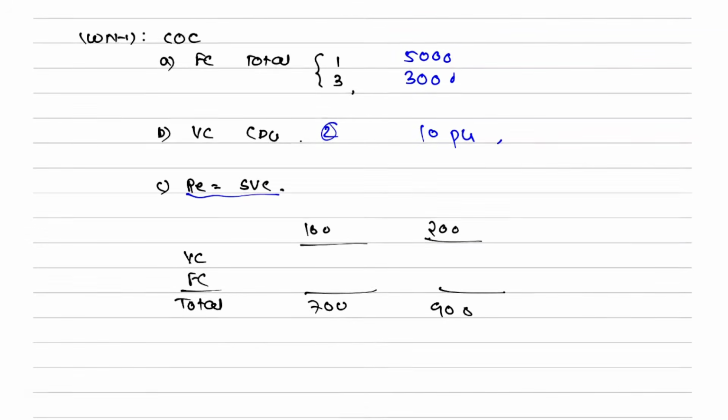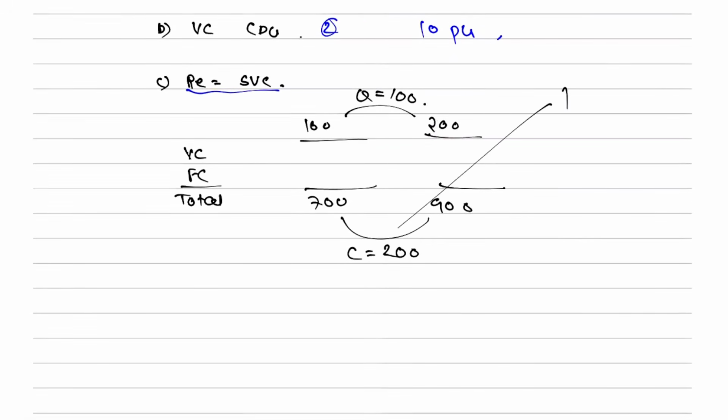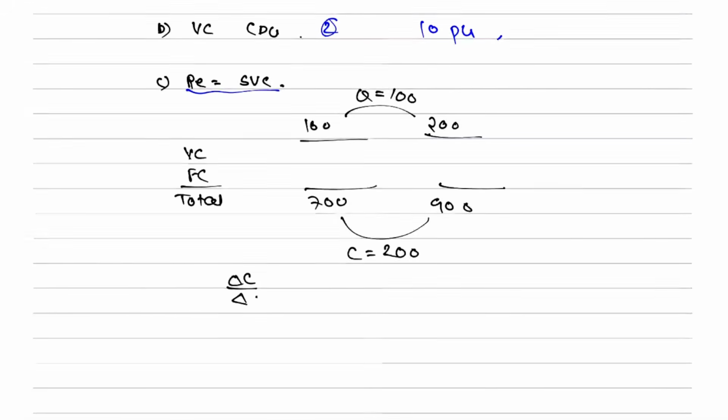So I will say like this, sir, change in quantity is how much? 100. I have increased my quantity by 100, so my cost has increased by 200. So can I say for every unit my cost is increasing by what? So I can say 200, that is change in cost upon change in quantity. You will get your variable cost per unit, because as quantity increases, which cost will increase?